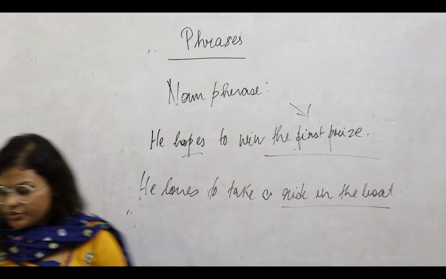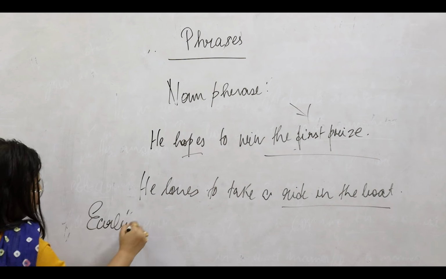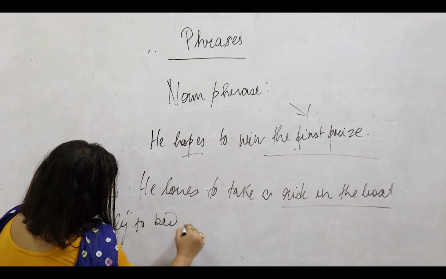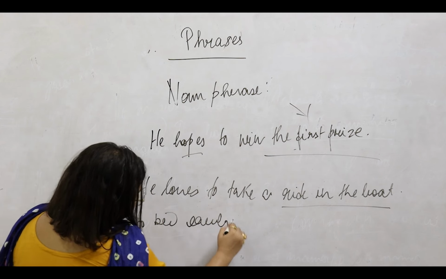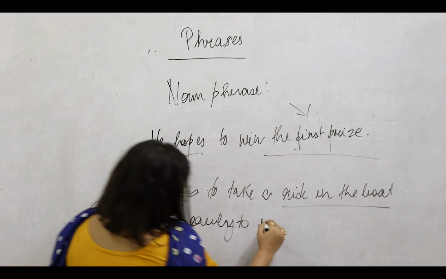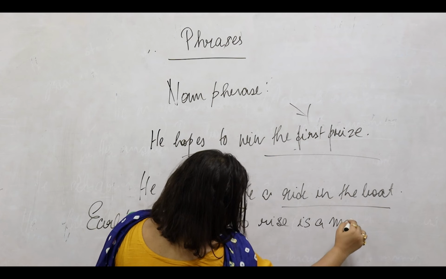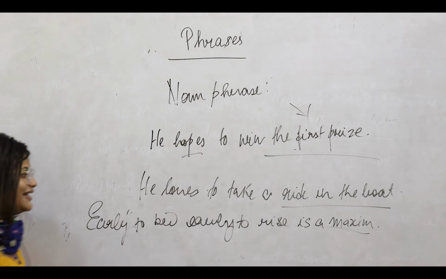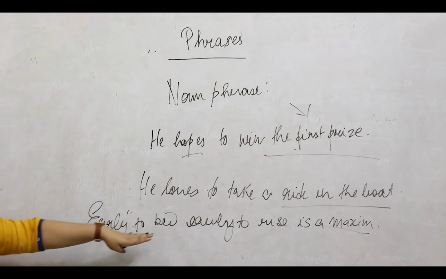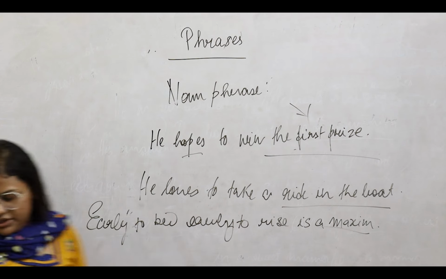We can also talk about proverbs like early to bed, early to rise is a maxim. So what is a maxim? It's early to bed and early to rise. We can say that early to bed is the maxim, something that we should practice.